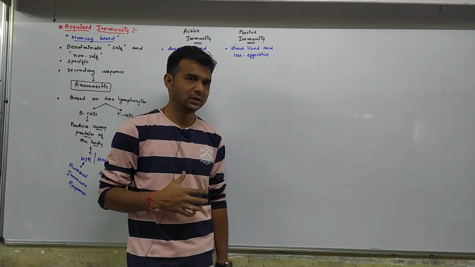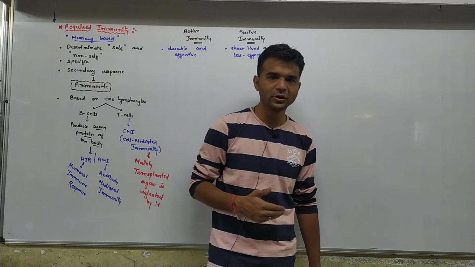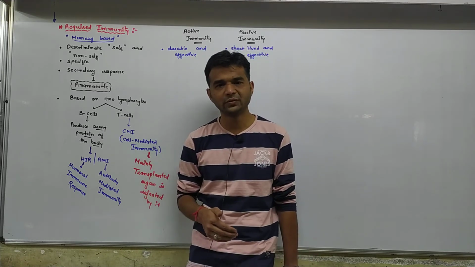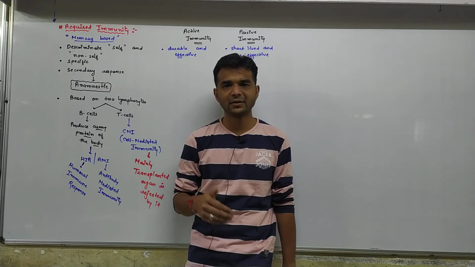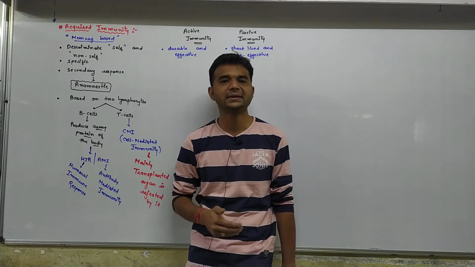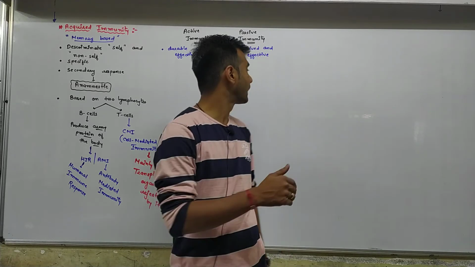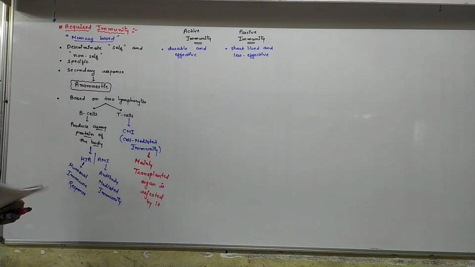Because our body's immunity power is trained against the polio virus. So when living polio virus comes in contact with the body, our body is able to fight against it. Okay, so active immunity is durable and effective, whereas passive immunity is short-lived and less effective.